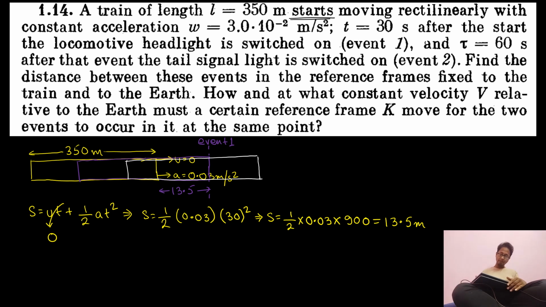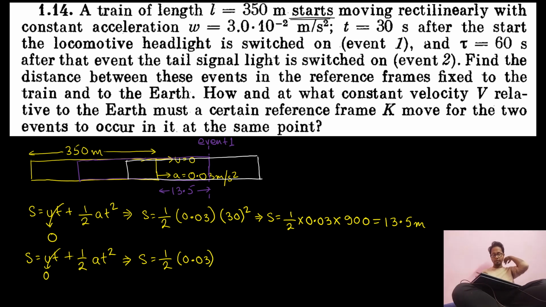So the distance moved from the start, I apply the same formula, ut plus half at square. Out here ut is equal to 0, so s is equal to half into 0.03 into the time taken to move from the start, which is 90 square.